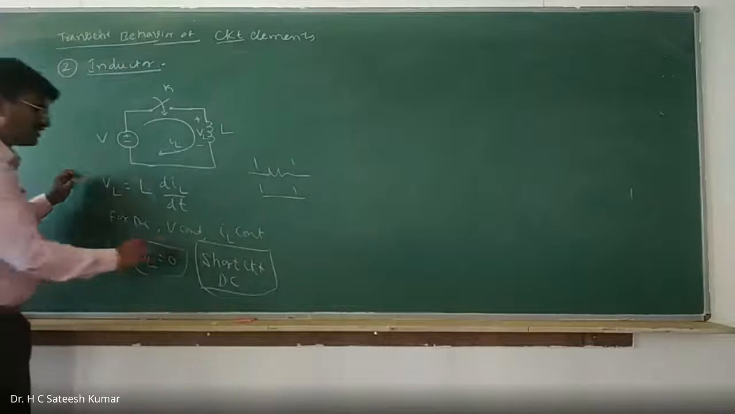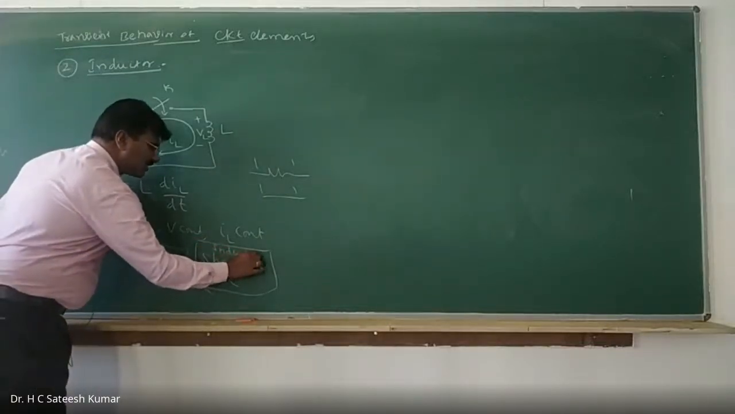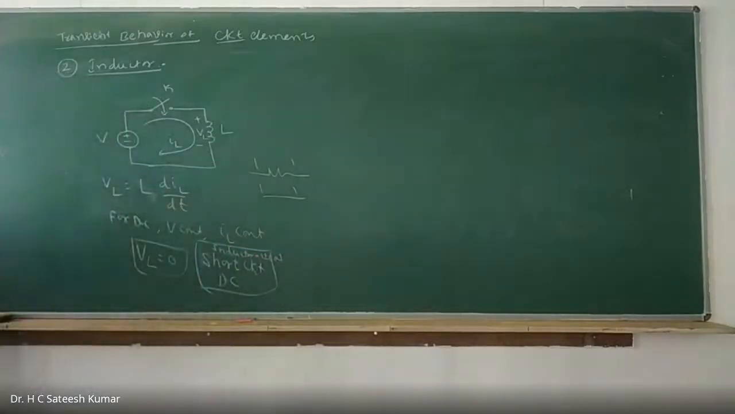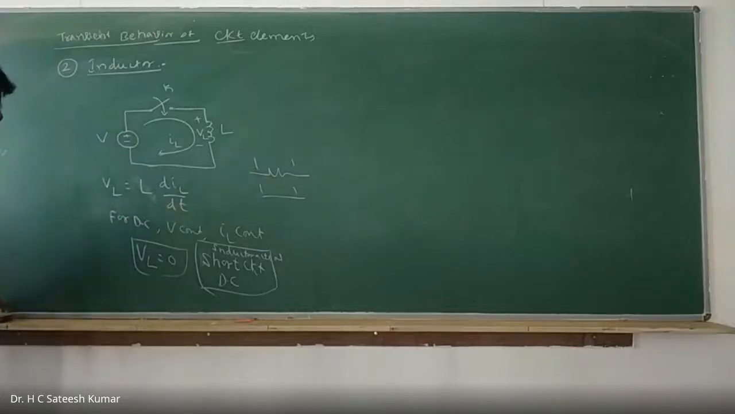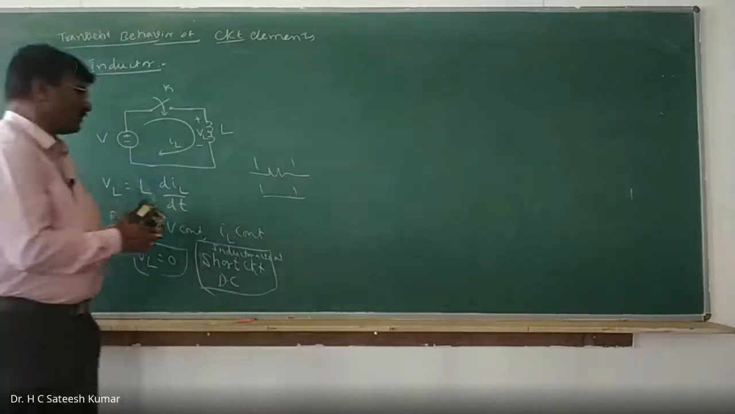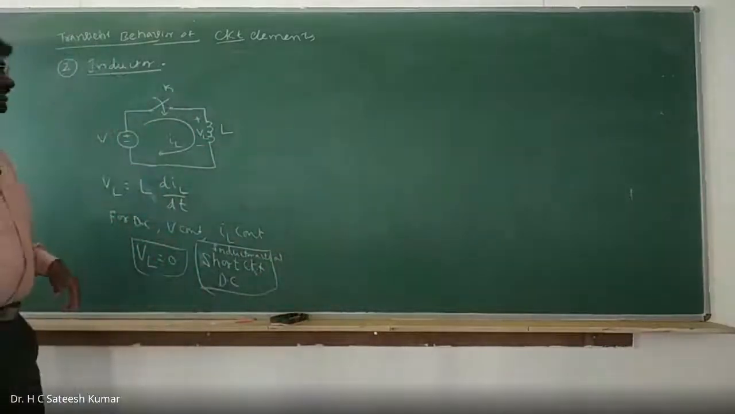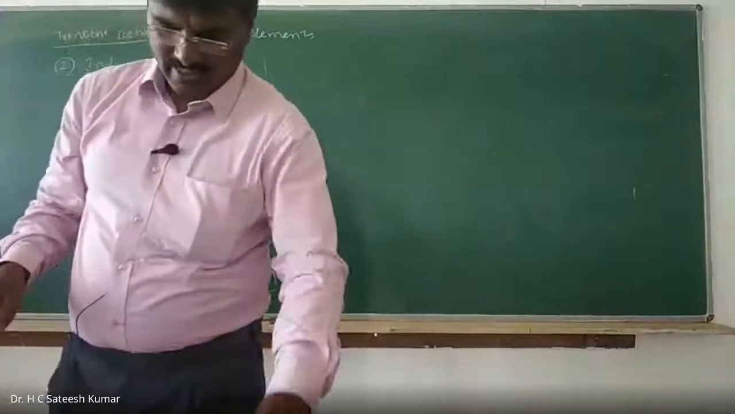So for DC, the inductor acts as a short circuit. Once the switch is closed, it acts like a short circuit. For AC, how exactly it behaves, that we shall check out. So for DC, it acts like a short circuit. Now, for AC, let us see how exactly it will behave.